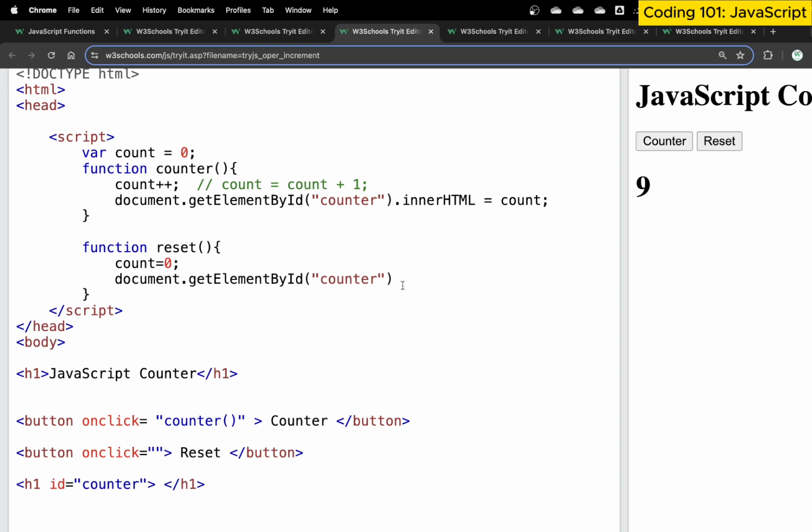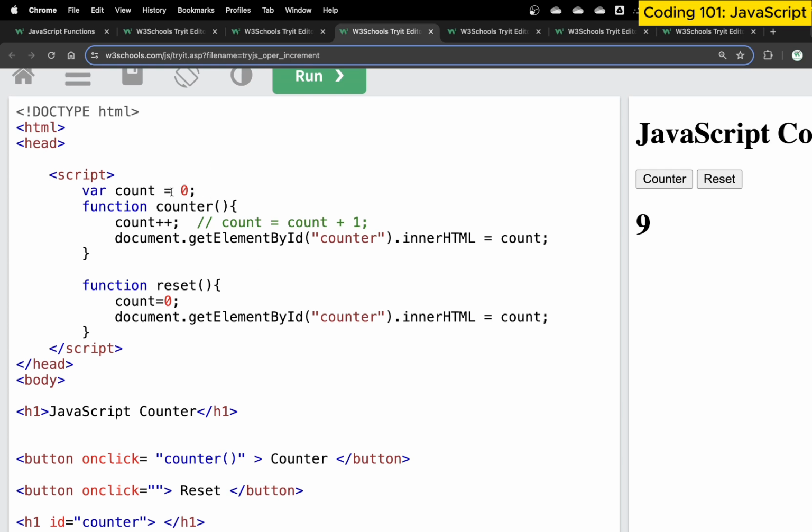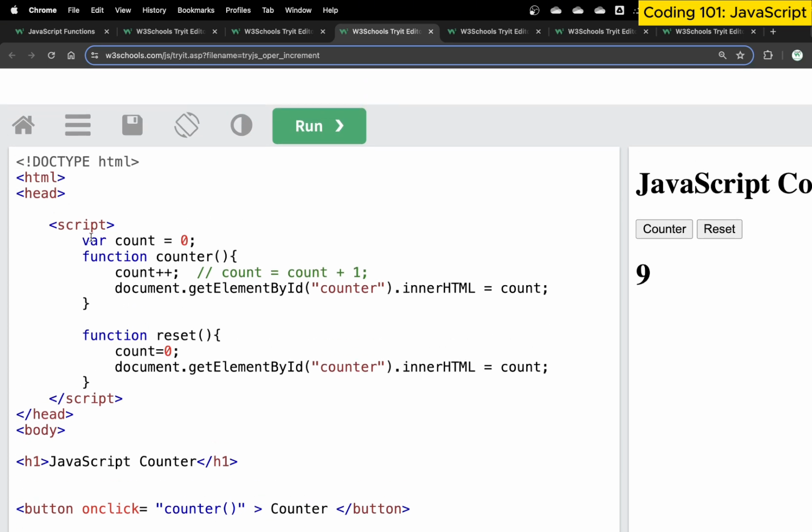We just need to reset it, so we say innerHTML is equal to count. That's it. Because we have already reset the value to 0, this will print the 0 here, and once I increment the counter, it should start from 0 because we have already changed its value. Remember, we have set it to var. Var means that variable can be used inside this, and inside this. If I set it to let, then that would be a different scenario.